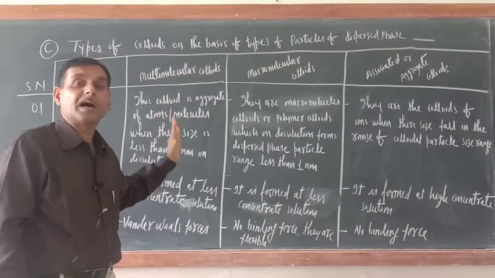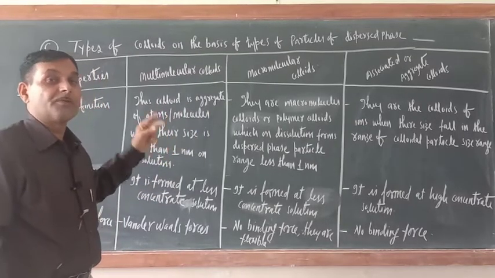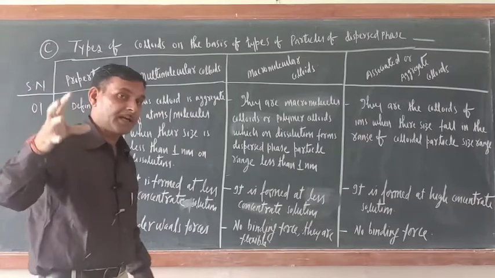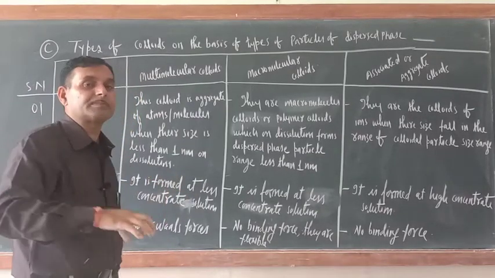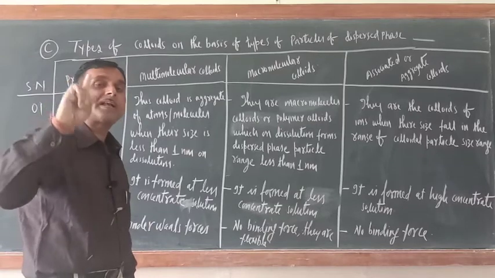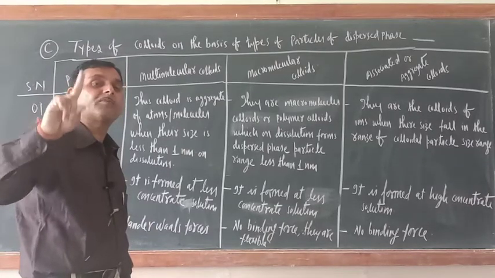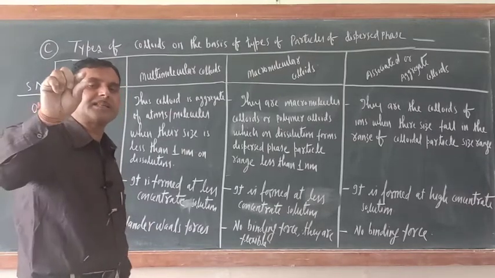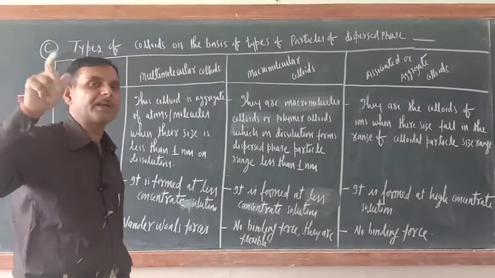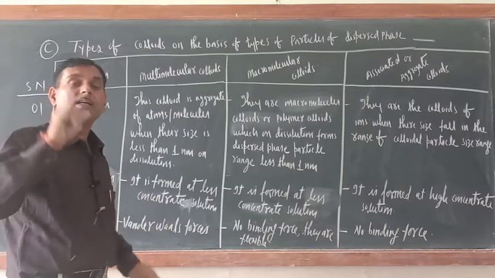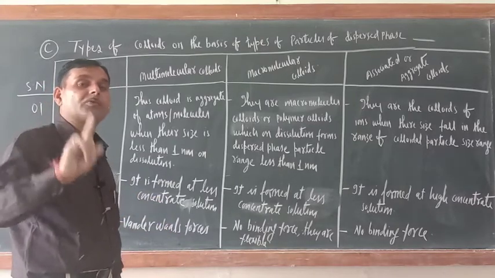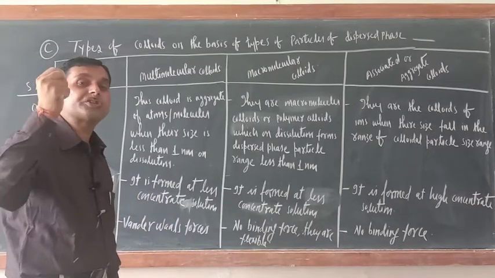When they are colliding, collecting, aggregating themselves, their particle size should be less than 1 nanometer only. You know the size of atoms and molecules is very tiny. Even if millions of atoms stacked together, their thickness will not be equal to the thickness of one sheet of paper.